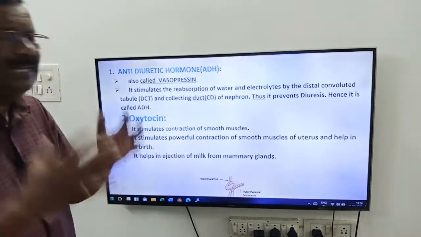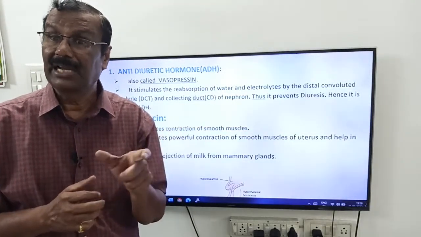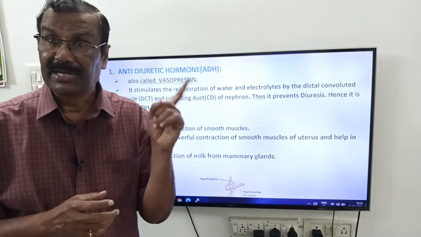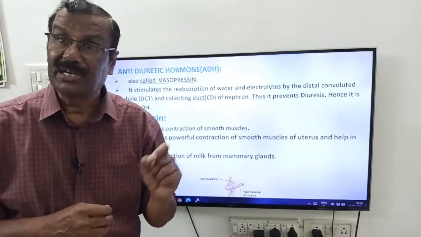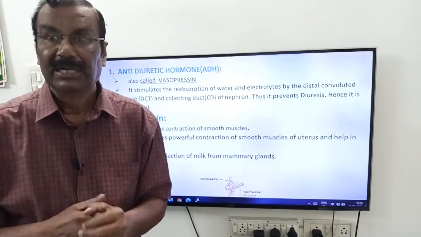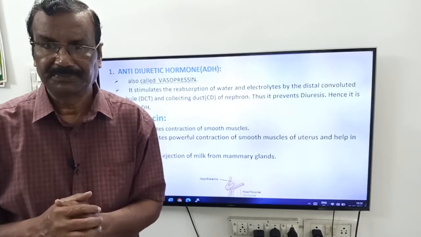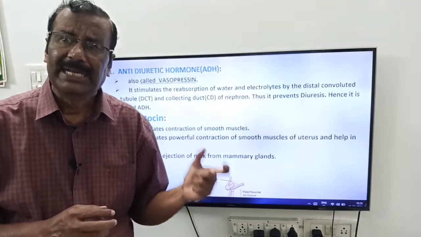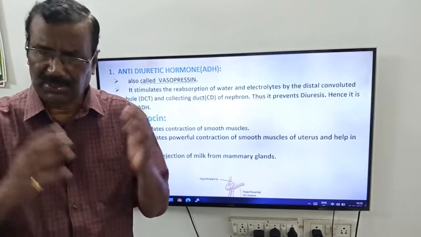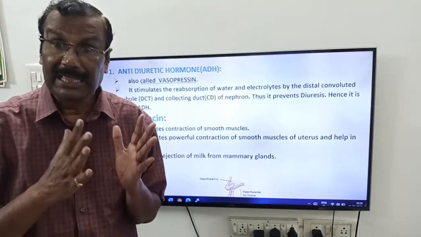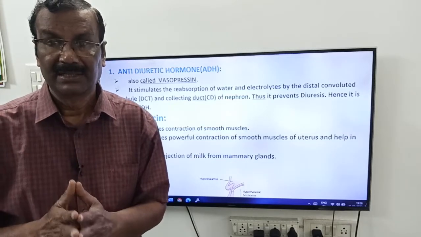Here we have one disease, that is diabetes insipidus. In diabetes insipidus, it is due to deficiency of ADH. The diabetes insipidus patients excrete more and more water. A healthy man excretes 1 to 1.5 liters of urine per day.